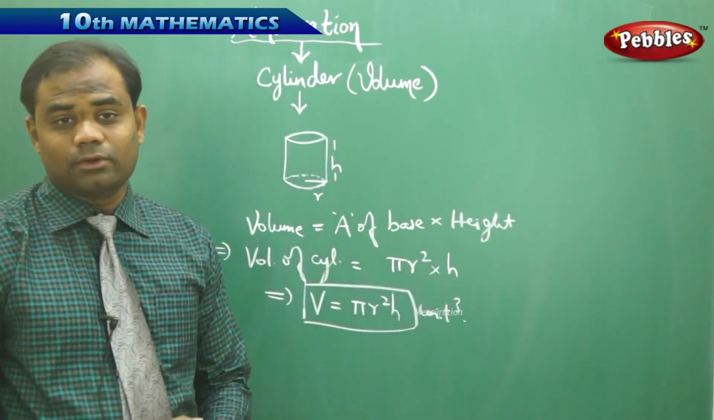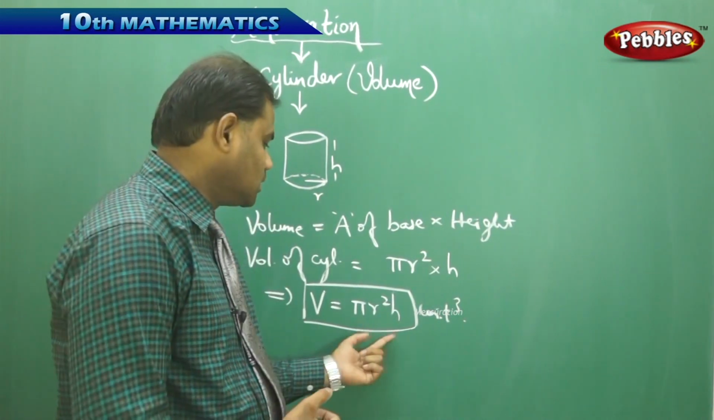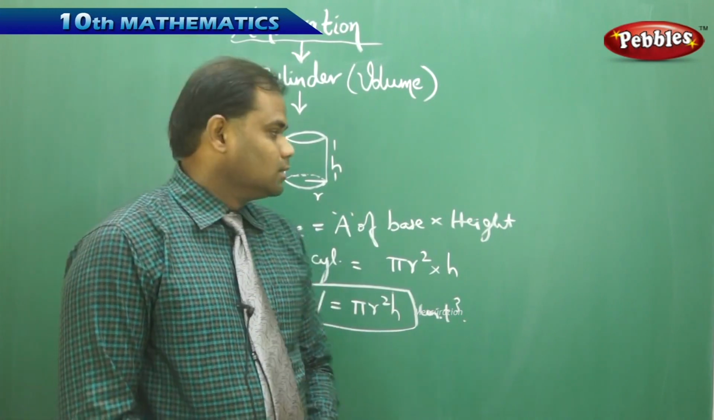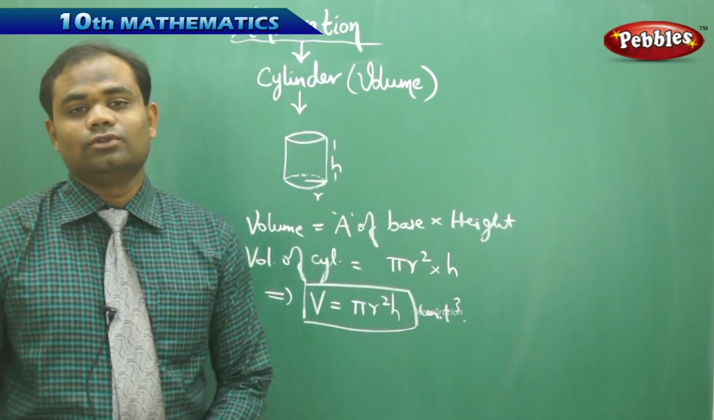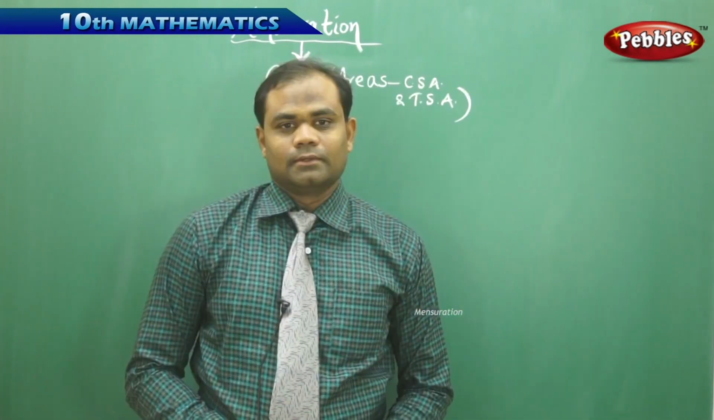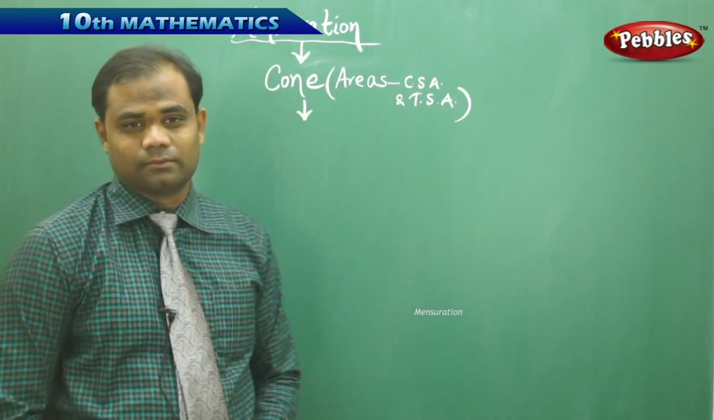Units are very important in solving problems. Getting the answer and putting the units in mensuration has to be taken proper care with. Now this is how we get the volume of the cylinder, which is pi r squared h unit cube. Now let's see the next solid structure, which is called a cone.